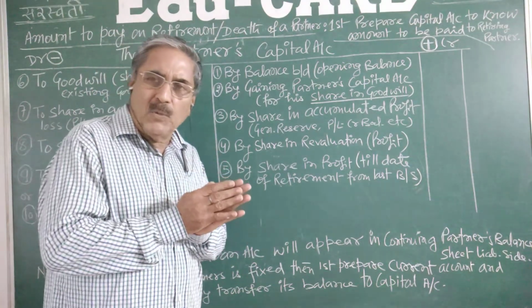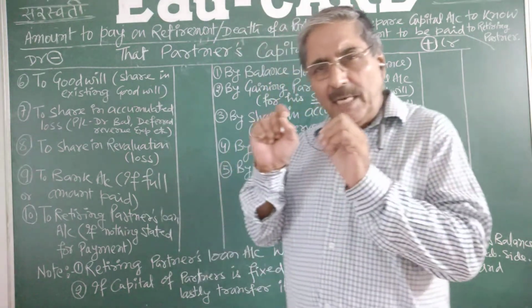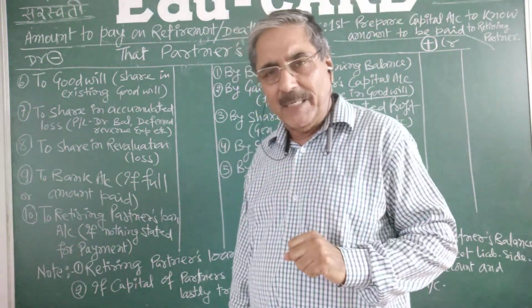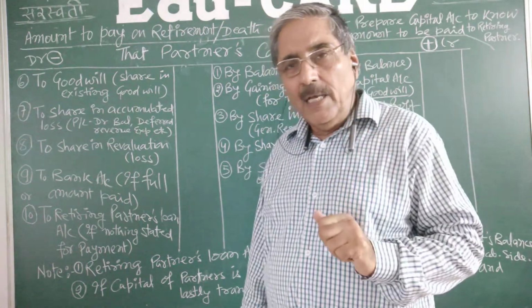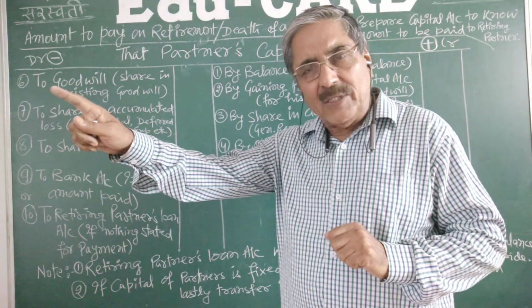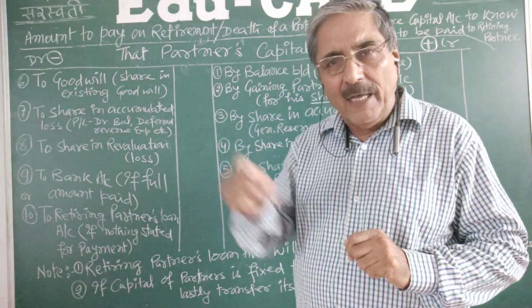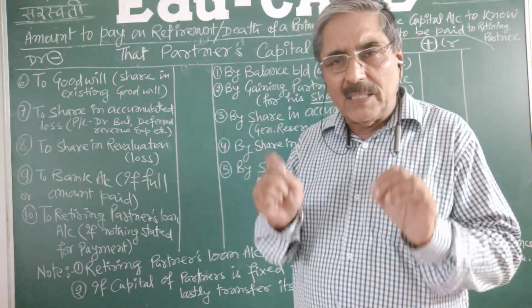And next, by share in the profit. Share in the profit means what? When an ongoing partnership firm is there, there is no date fixed for the death. On retirement you can make some adjustment, you can give some extension, but for death there is no fixed date. So from the last balance sheet to the date of death or date of retirement, the firm has worked, and on this working there is some profit.